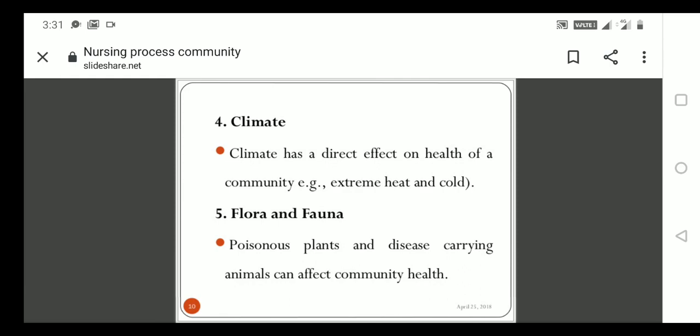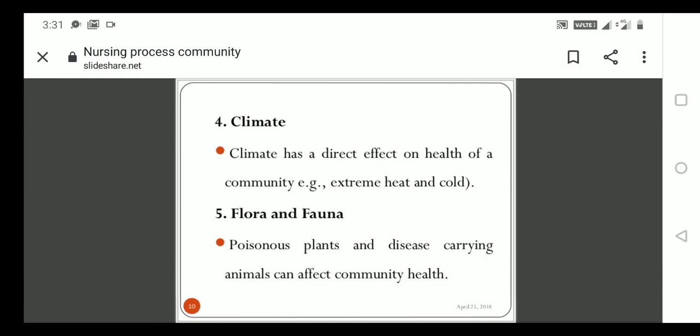The fifth one is flora and fauna. Poisonous plants and disease-carrying animals can affect community health. Some community areas may have poisonous plants, and some diseases may be present in cattle areas, among pet animals or cattle, which can affect the workers in the communities.